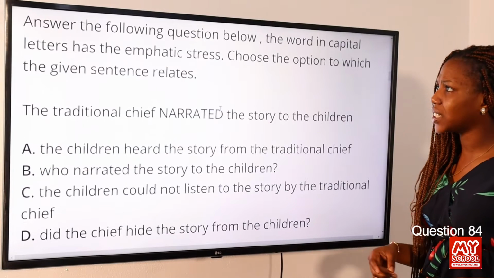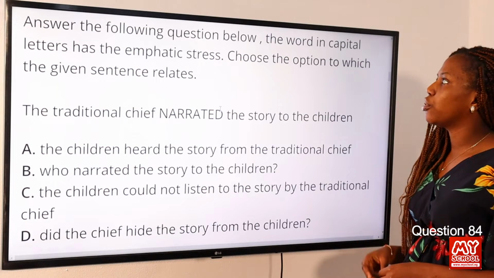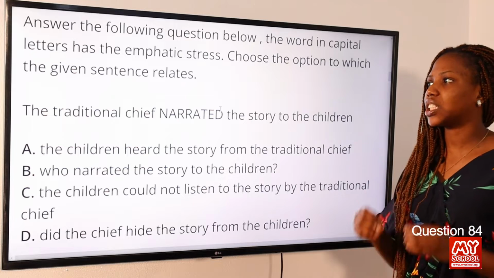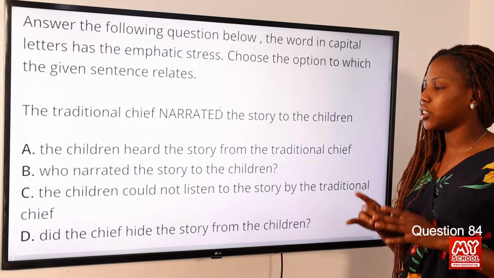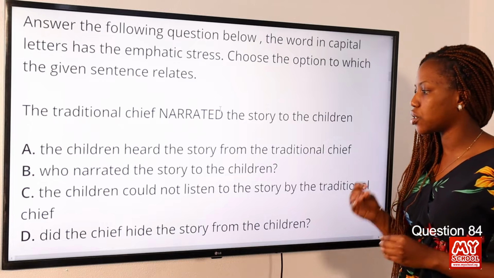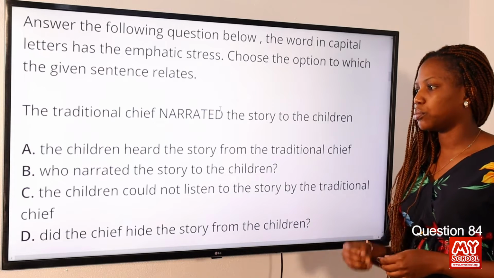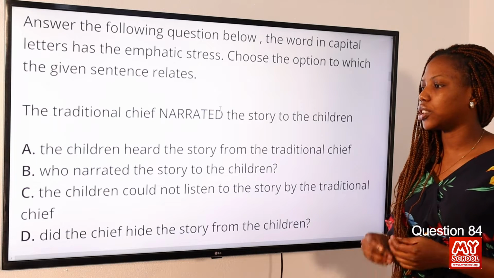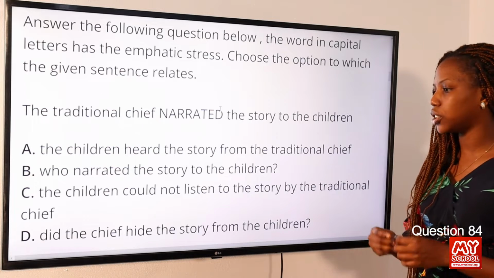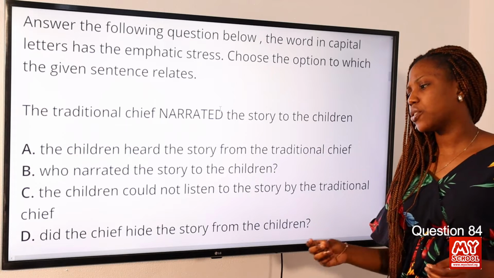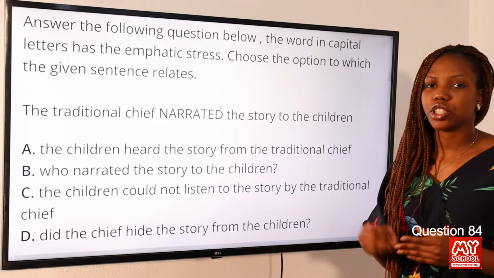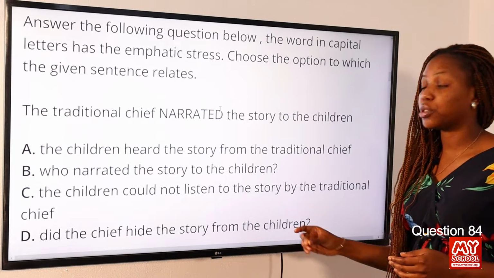Question 84. Answer the following question below. The word in capital letter has the emphatic stress. Choose the option to which the given sentence relates. The traditional chief narrated the story to the children. Option A, the children heard the story from the traditional chief. Option B, who narrated the story to the children? Option C, the children could not listen to the story by the traditional chief. Option D, did the chief hide the story from the children? So the answer to this question is option D, that the chief hid the story from the children.